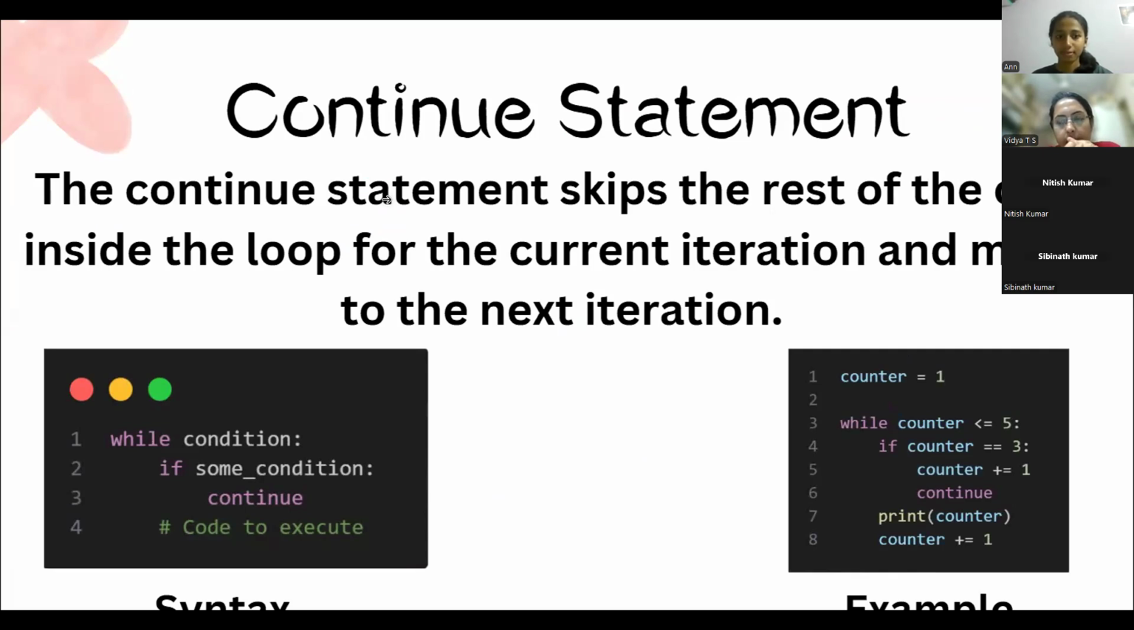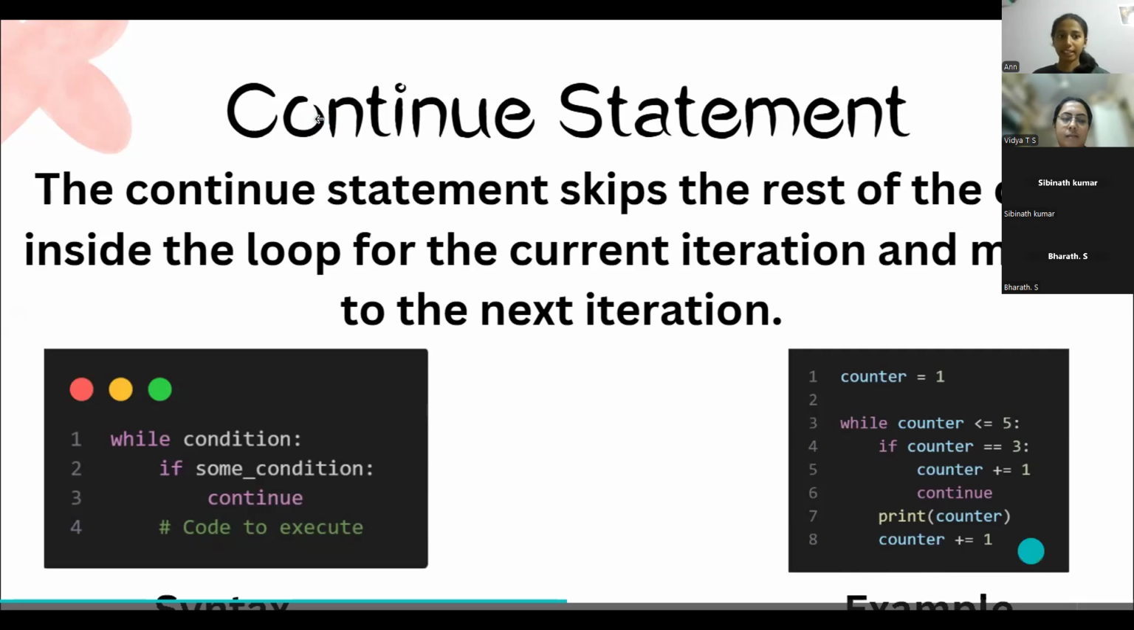The continue statement skips the rest of the loop code, like while counter is less than 5, if counter equals 3, and counter plus 3, it will print in a loop from 1 2 3 4 5 like that. Yeah, thank you for sharing what you understood. And then after Bharat, I think Jashwin went next, right?